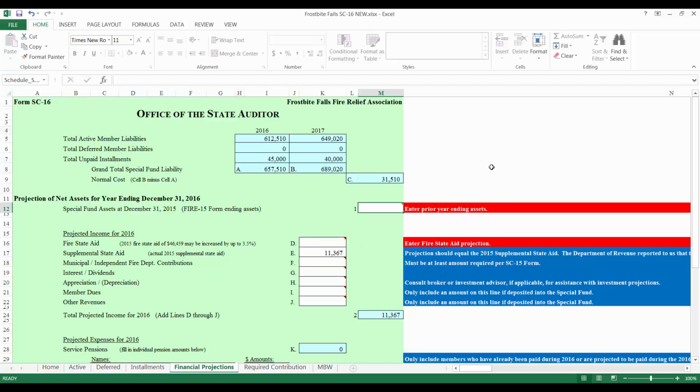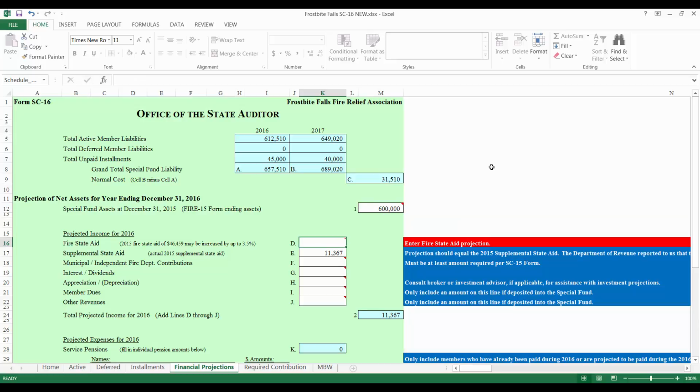To begin, on line 1, enter the prior year special fund ending assets as of December 31st. You will find this on line E in the Financial Information section of the prior year's fire form. For Frostbite Falls, this number is $600,000, so I will enter that number here.